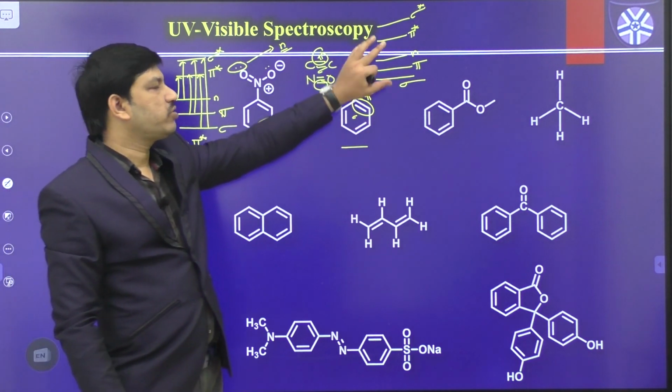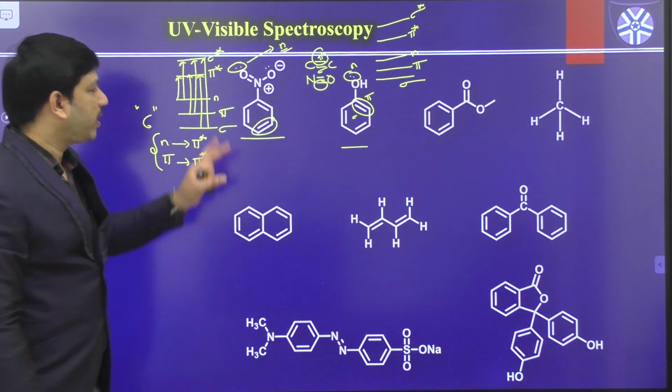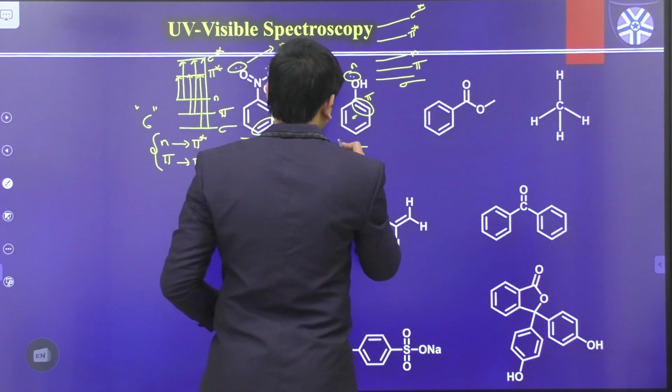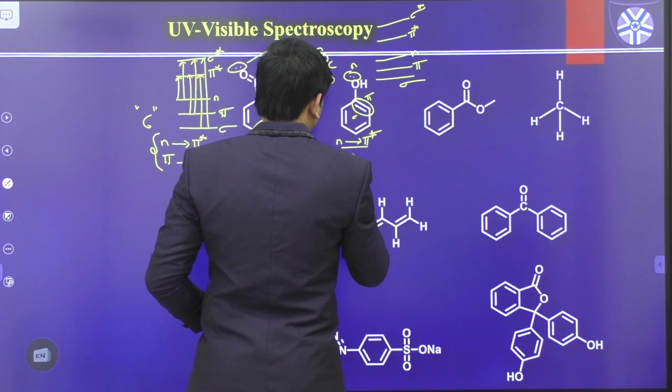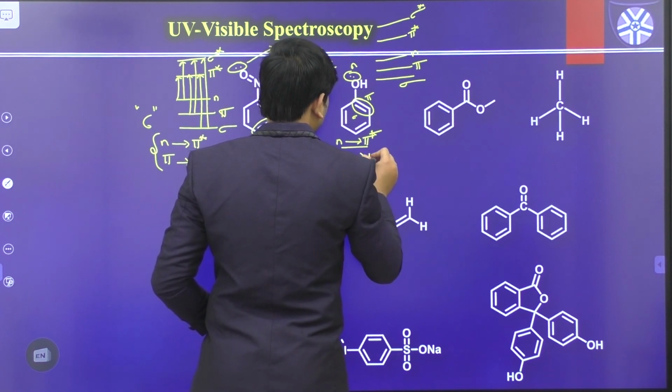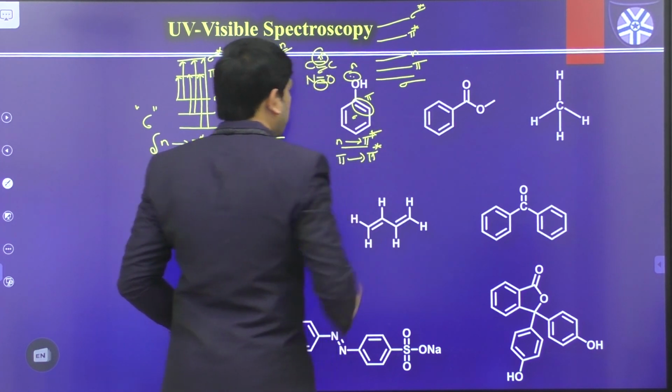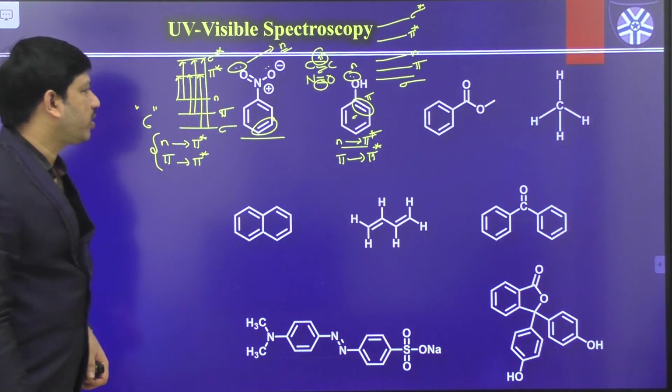Even the phenol molecule has 6 possible electron transitions, but among those again the most probable transitions are n to pi star and pi to pi star only. These are the most possible transitions.